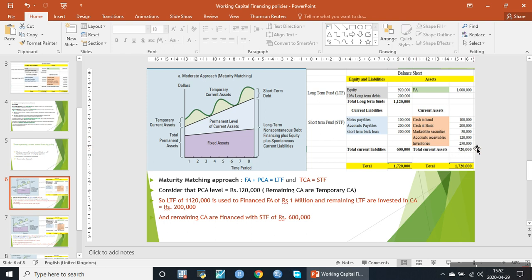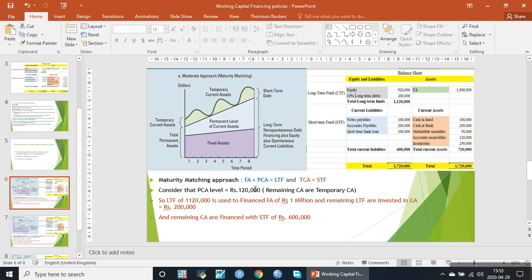Out of 720,000 of total current assets, 120,000 is financed through the long-term funds, whereas the remaining 600,000 of the current assets is raised through current liabilities.